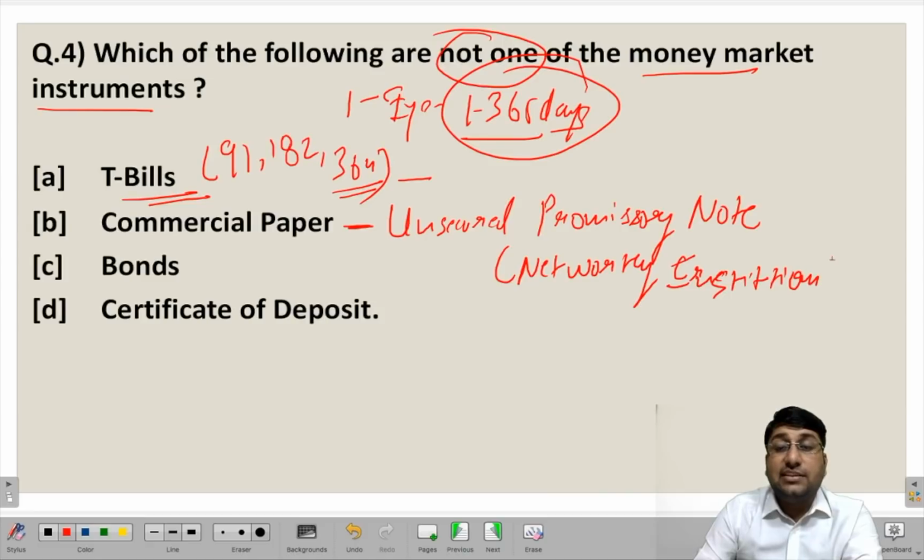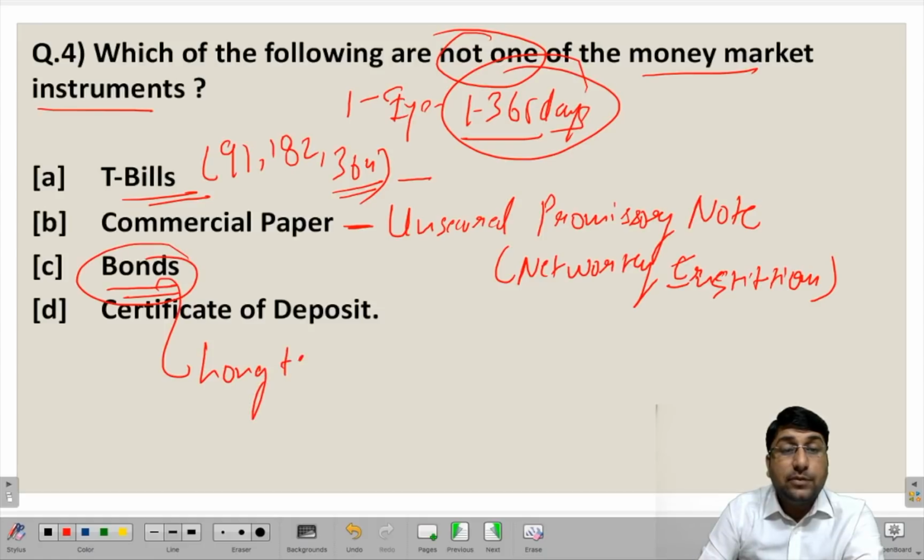So again, the time for this is very less, that is between 1 year itself, within 1 year. So again, this is one of the money market instruments. Now we have talked about bonds, that bonds are basically long-term financial instruments. So this will not come under the purview of money market instrument,